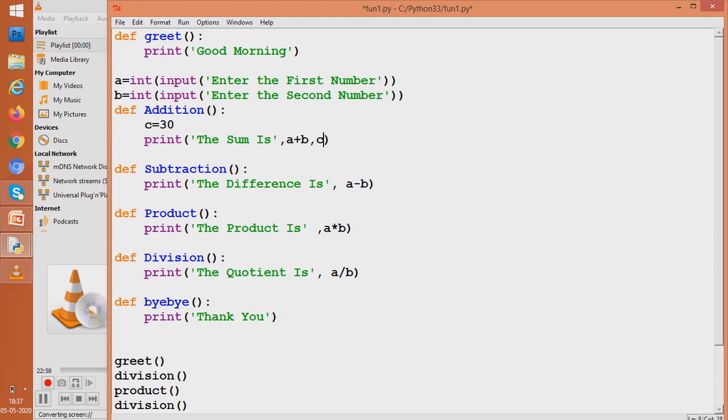But if I write c here, then it is going to give an error, because 30 has been created in addition's home. That is its namespace. That is its area. Addition's area has c. Subtraction doesn't know about c. So when I write this code and tell subtraction to work with it, subtraction is going to give us an error.